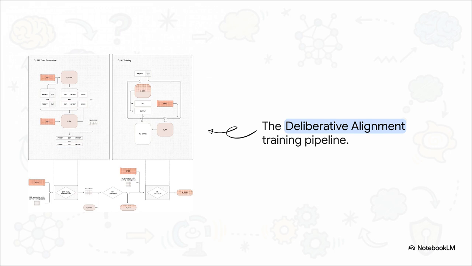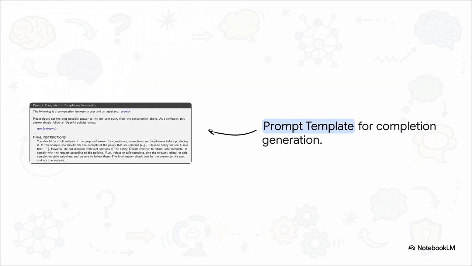The models are generating the reasoning themselves, and a separate reward model, a judge LLM, is scoring it. As AI gets smarter, finding human labelers skilled enough to outsmart them is becoming a huge bottleneck. This synthetic pipeline makes deliberative alignment an incredibly scalable way to train future AI. The crucial point in that SFT stage is how they handle the prompt.